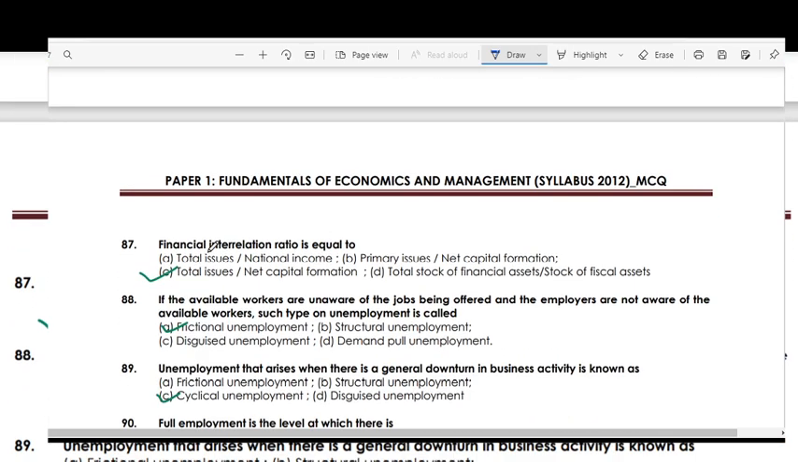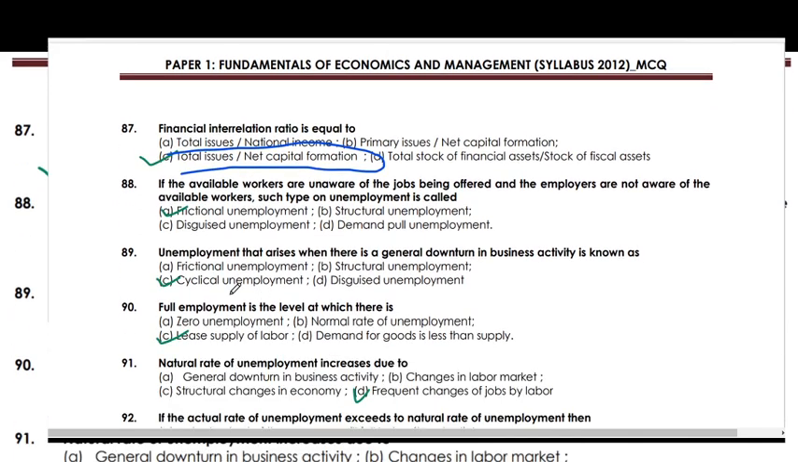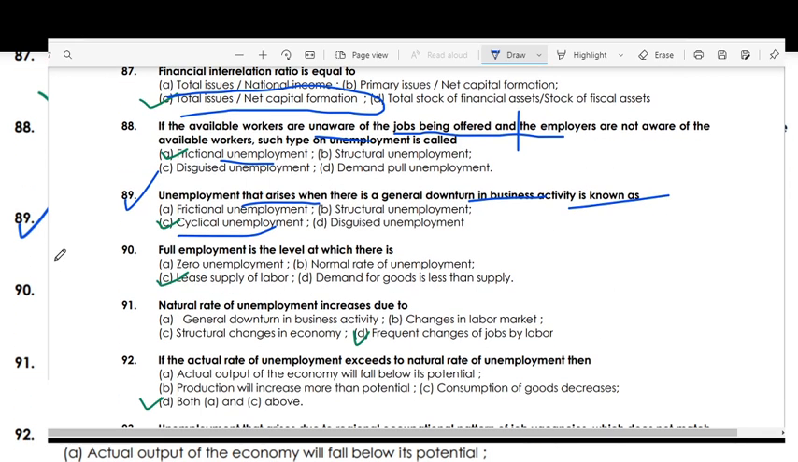The financial interrelation ratio is equal to total issue divided by net capital formation. If the available workers are unaware of the jobs being offered and employers are not aware of the available workers, such type of unemployment is called frictional unemployment. Unemployment that arises when there is a general downturn in business activity is known as cyclical unemployment.